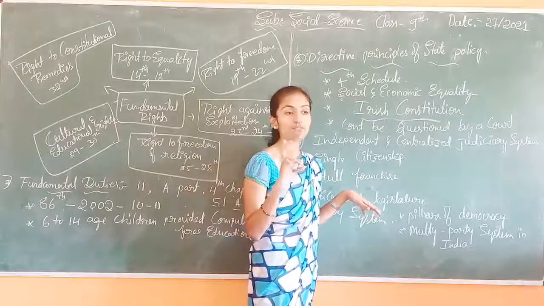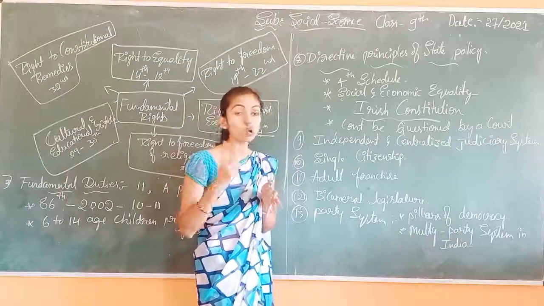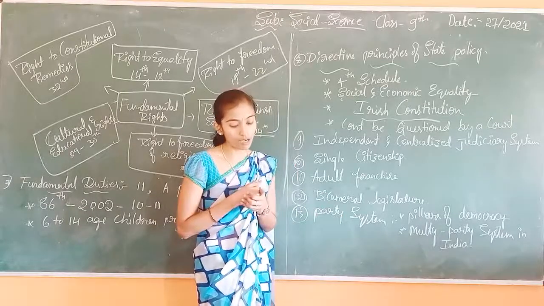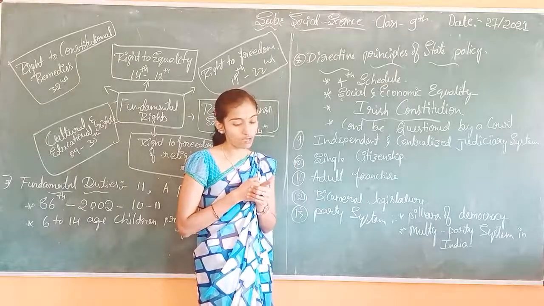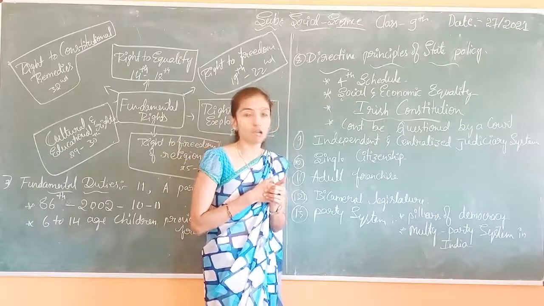Bicameral, bi means twice. So there is an upper house and a lower house. Two houses are there. One is the upper house, the second is the lower house. The upper house is called the Rajya Sabha, the lower house is called the Lok Sabha.